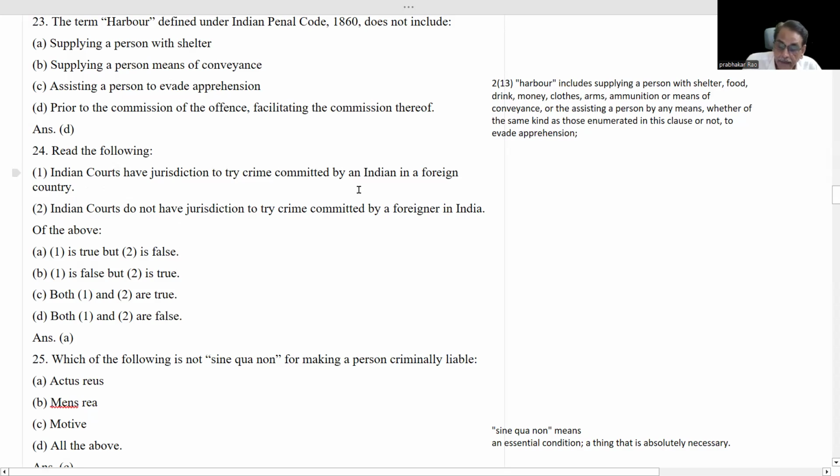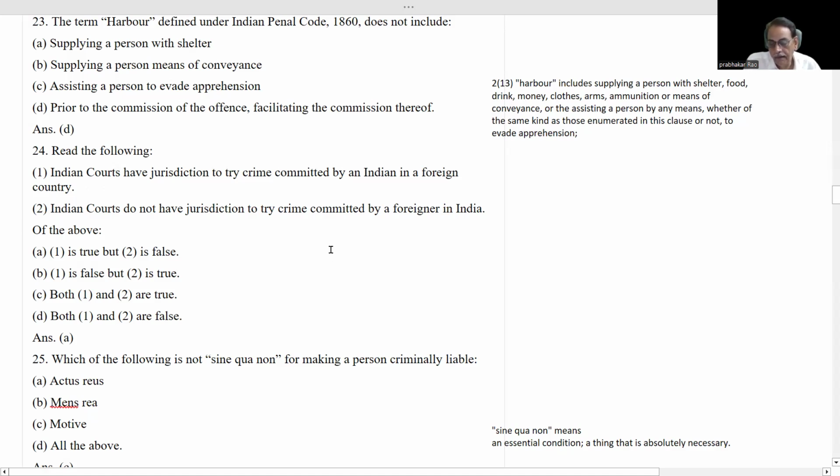If an Indian is committing any offense in India or abroad or in a foreign country, Indian courts have got jurisdiction. Let us see the second statement. Indian courts do not have jurisdiction to try crime committed by a foreigner in India.